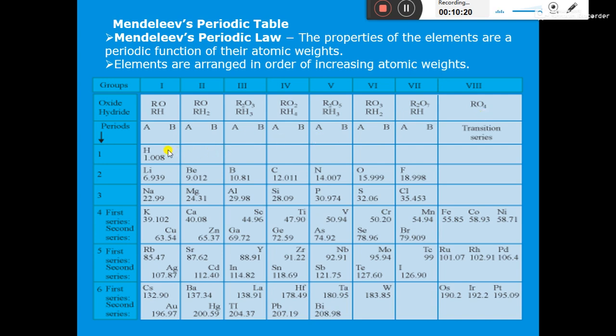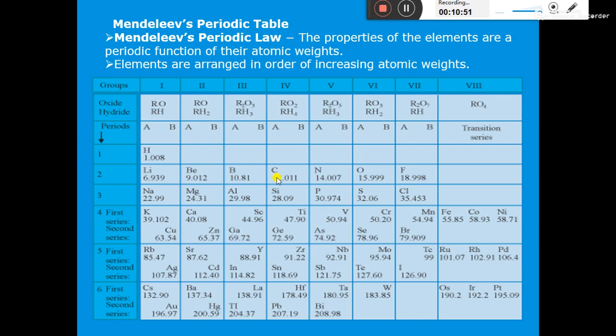In the first group we have hydrogen, lithium, sodium, potassium, copper, rubidium, silver, cesium, gold. Group 2 elements we have beryllium, magnesium, calcium, zinc, strontium, cadmium, barium, mercury. Group 3 elements are boron, aluminium, scandium, gallium, ytterbium, indium, lanthanum, thallium.